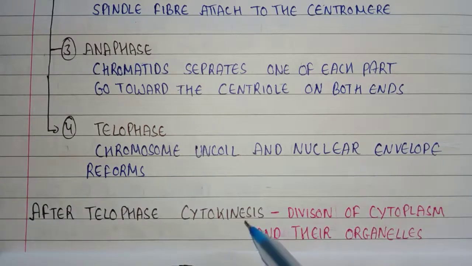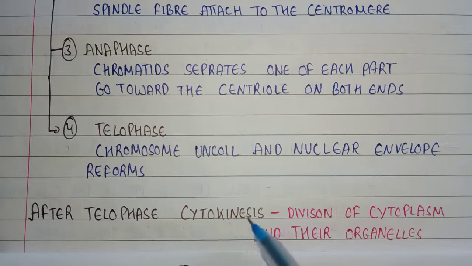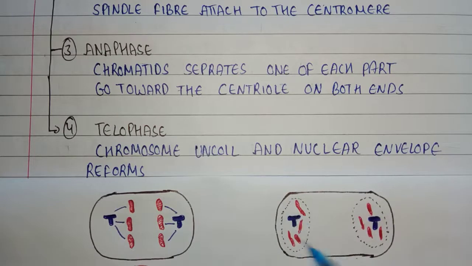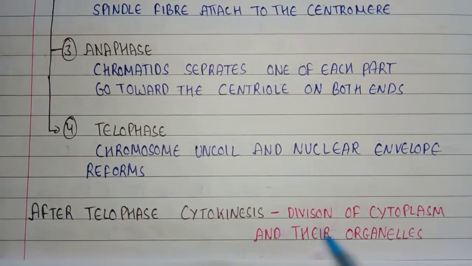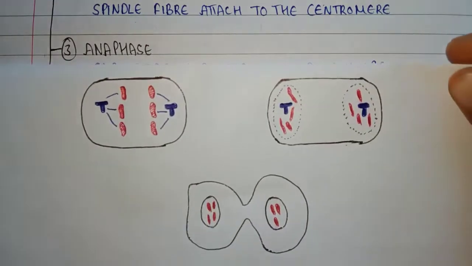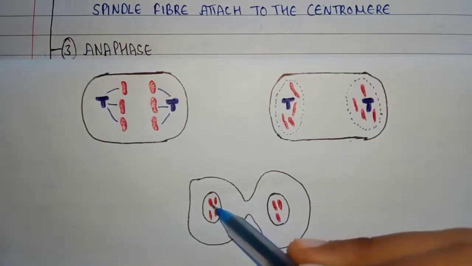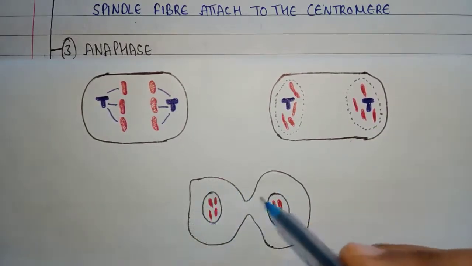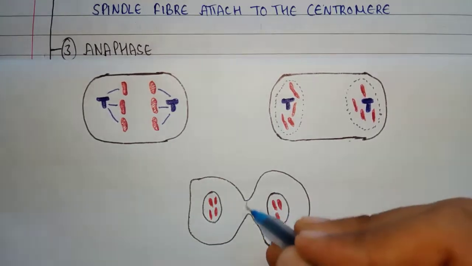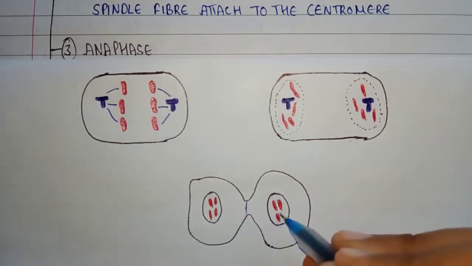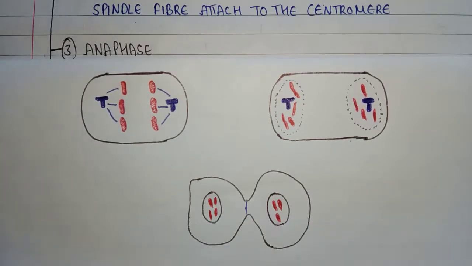After telophase, cytokinesis occurs. Cytokinesis is the division of the cytoplasm. So after telophase, when the two nuclei are formed in the cell, cytokinesis occurs and the cytoplasm and its organelles divide. As you can see on the diagram, after two nuclei are formed, cytokinesis occurs. So the cytoplasm of the cell will also be divided and it will result in two daughter cells. So this is all about mitosis.